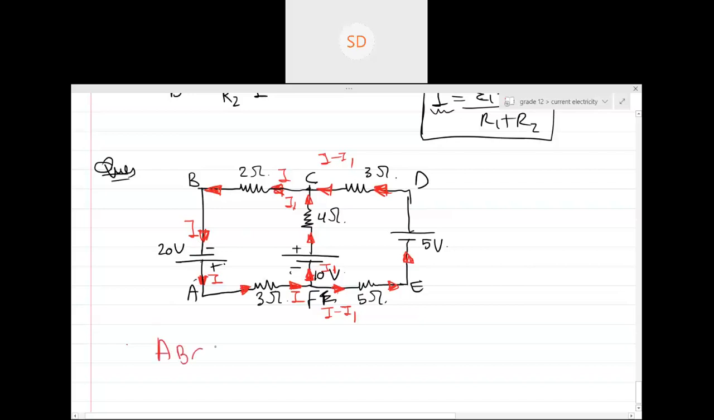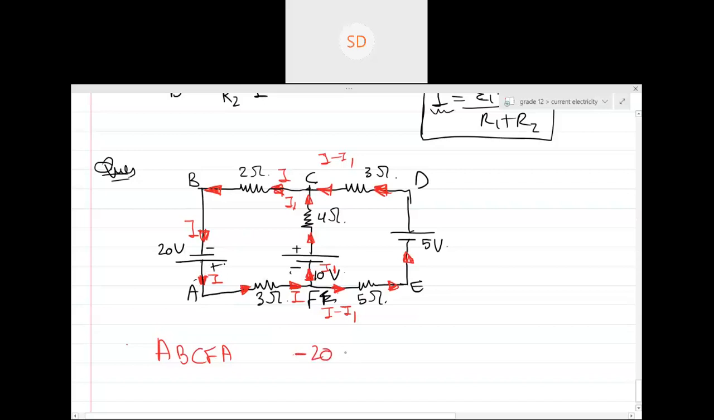A, B, C, F, A. Let's start. You are going in this direction. First, the battery. Are you entering from positive or negative? You are entering from the positive terminal of the battery. When you are entering from the positive terminal, it is minus 20. Don't you know it's opposite?